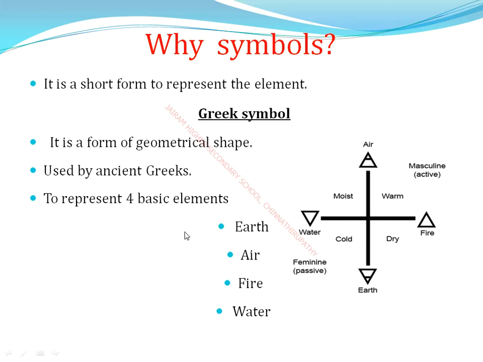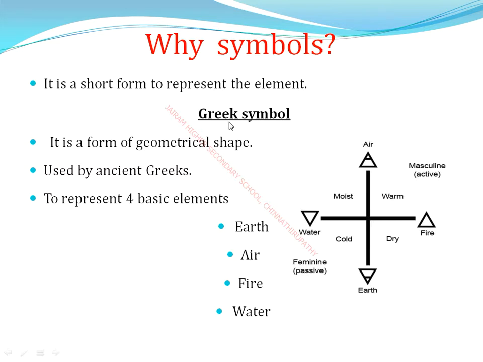What are the four basic elements? One is earth, another is air, next is fire, next is water. Are you clear?